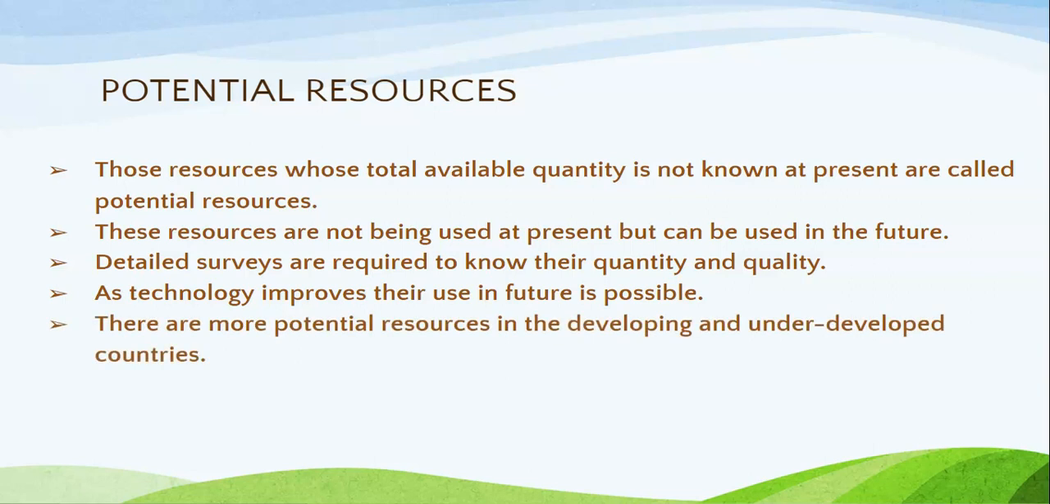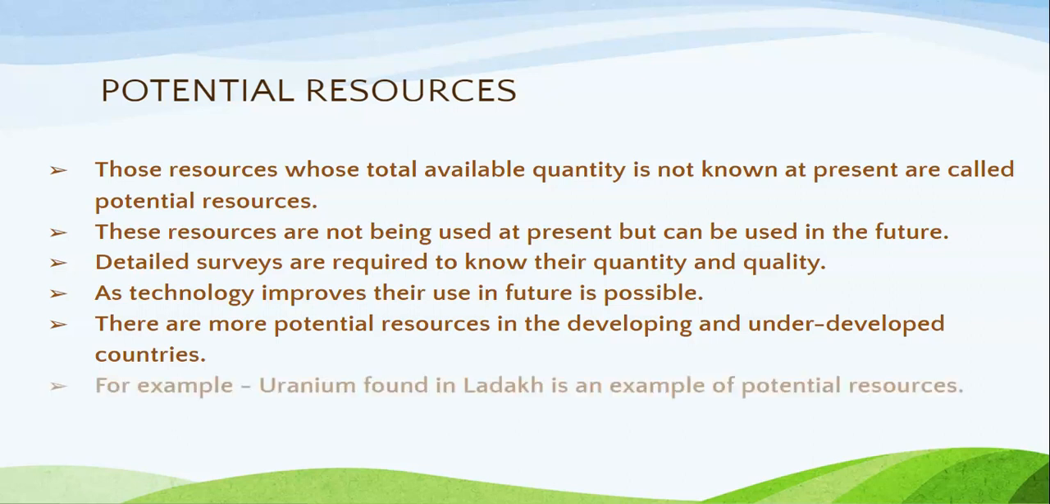There are more potential resources in the developing and underdeveloped countries as they do not have suitable technology with them. For example, uranium found in Ladakh is an example of potential resources because this resource is not being used at present, but with the help of new technology this uranium can be used as a resource in future.